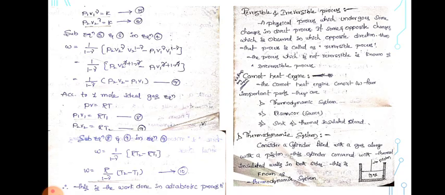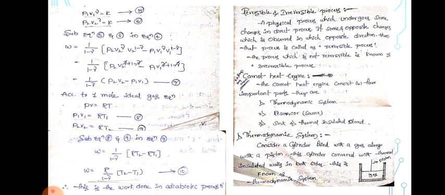This is very important, so I will explain the Carnot heat engine again. The Carnot heat engine consists of four important parts. The first is the thermodynamic system, the second is the reservoir, the third is the sink, and the fourth is the thermal insulated stand. These are the four important parts of the Carnot heat engine. I will explain them one by one. The first one is the thermodynamic system.